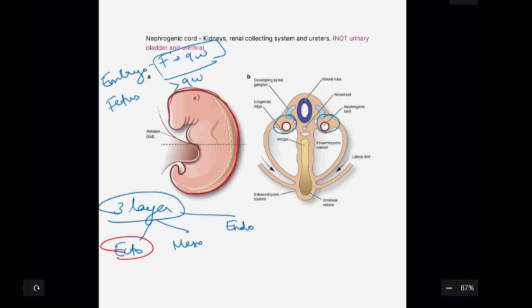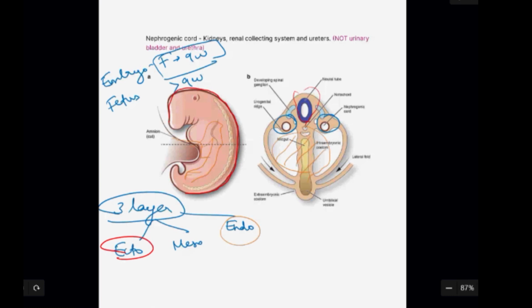Endoderm is going to be the inner lining. Okay, so this inner lining, no, this is not the inner lining. This is the inner lining. Okay, it will go inside into the genital tract. So the yolk sac, and it will cover the genital tract. This is going to be the endoderm. Okay, so here you can see that this area will be covered by the endoderm. Okay, and this area is going to be covered by the ectoderm.